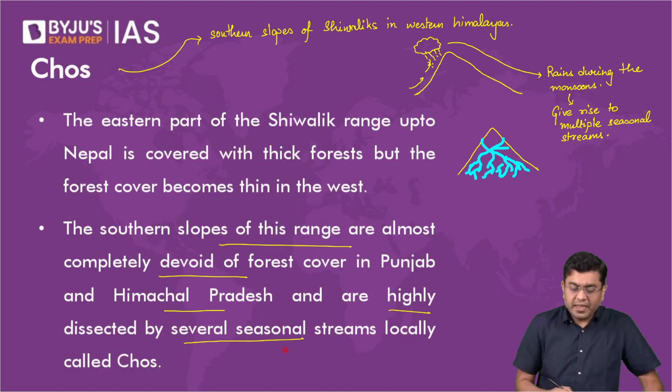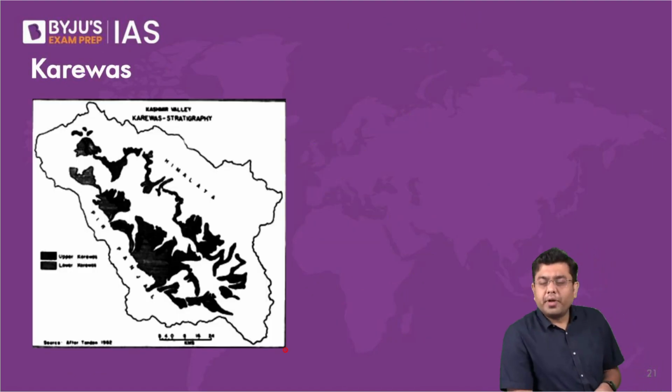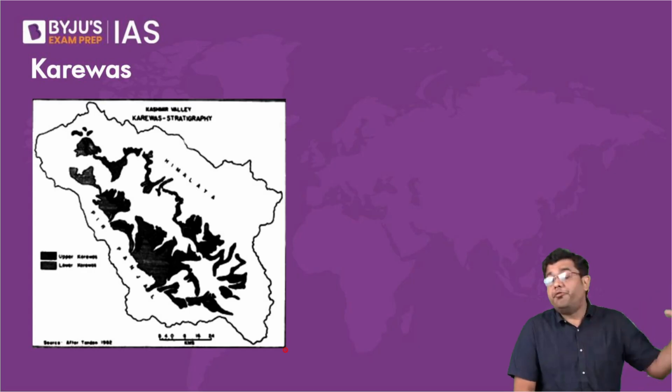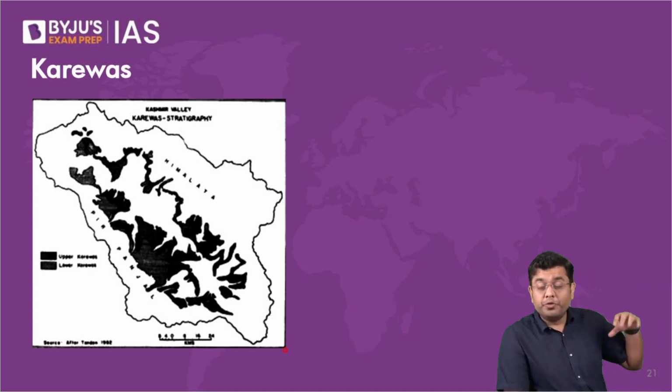Okay. Now, then we come across a unique depositional feature, very similar to the depositional feature that you observe in the forms of dunes and duars. But here, this depositional feature has happened in between the Great Himalayas, the Trans Himalayas, and the region of the Middle Himalayas. So that is where this deposit has happened. Now, this has happened also over a very large region. As compared to dunes and duars, karevas are very large depositional features, right?